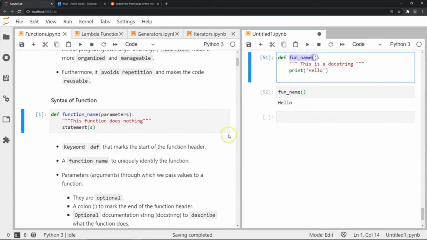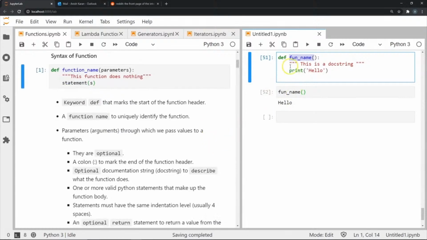We give it a unique name, with which we uniquely identify this function, and once we've done this, we can give this function a particular header. It's called a doc string. A doc string is something that we include in triple quotes just after the def keyword, and this is like a brief. We can use this to give brief information about what our function is doing. So we can say this function performs addition, this performs subtraction, or whatever, some basic information as to what our function does.